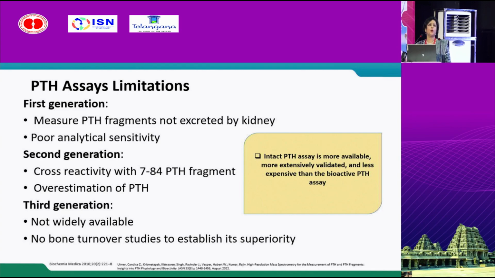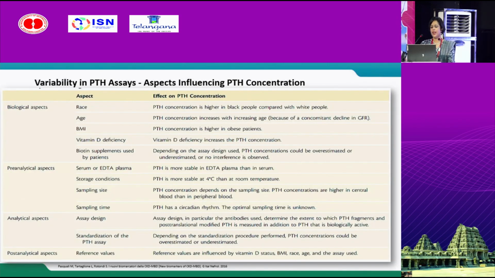Third generation, though it doesn't measure the carboxy fragment, is not widely available. So intact PTH assay is more available, more extensively validated and less expensive compared to the third generation assay. Now, there are a lot of variabilities in PTH assay. If you take the biological aspect, PTH concentration is higher in black race, higher with increasing age, higher in obese.